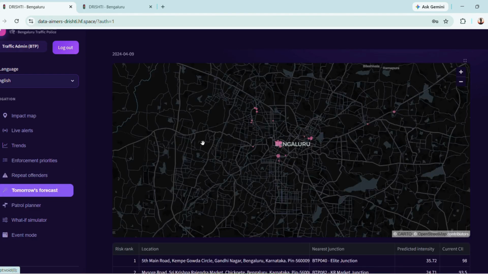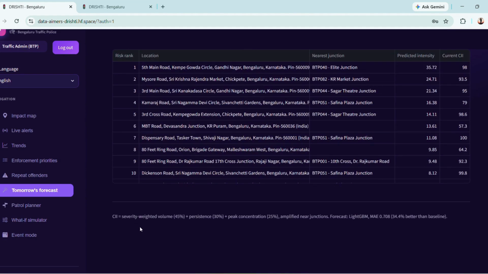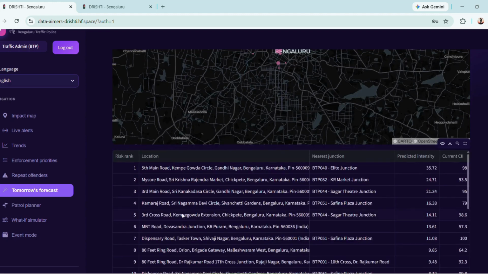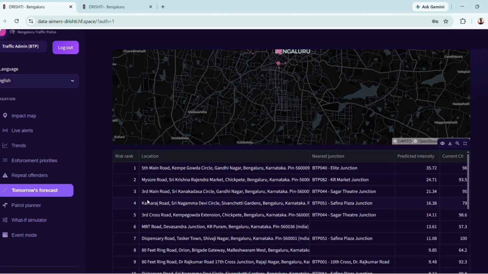Coming to the tomorrow's focus, this is the metric that we were talking about, that we implemented LightGBM for. The LightGBM algorithm has been implemented for the tomorrow's forecast. Now this tomorrow's forecast is predicting for the top 25 locations what can happen after the day upon which the data was given to us.